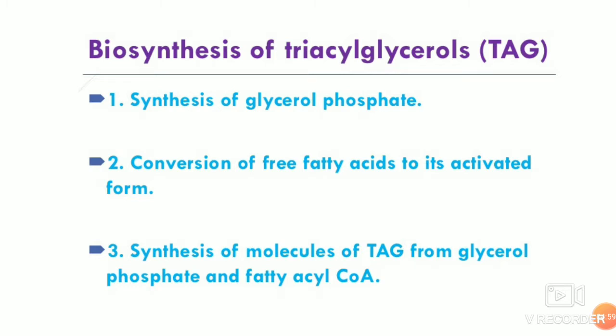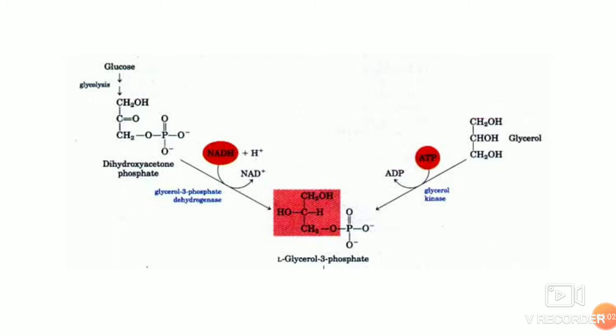So the first step is synthesis of glycerol phosphate. You all know that glycolysis starts with glucose, and then glucose is converted to isomeric forms, glyceraldehyde 3-phosphate and dihydroxyacetone phosphate. This dihydroxyacetone phosphate is very key for the synthesis of glycerol 3-phosphate, because you can see it is composed of a 3 carbon central ketone group, and the other 2 are alcohol. Out of that, 1 is attached to a phosphate. So glycerol 3-phosphate dehydrogenase is an enzyme which converts this dihydroxyacetone phosphate to L-glycerol 3-phosphate.